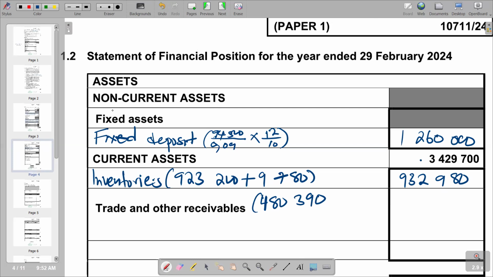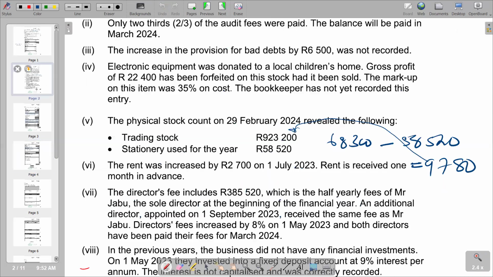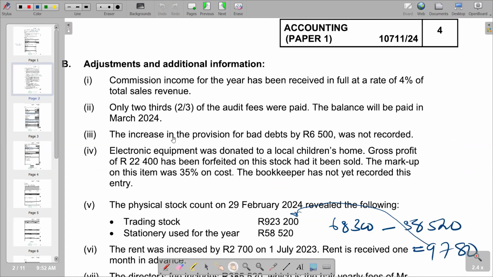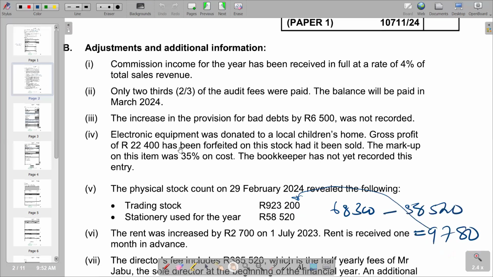Any transfers that we can see can also be part of that. So we go to additional information and try to see if we have those adjustments. So we go down and check for that.